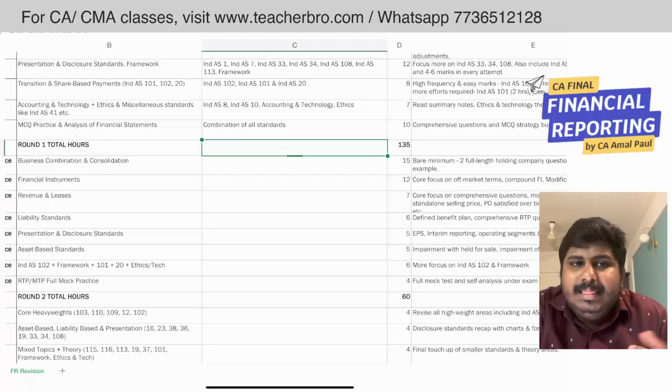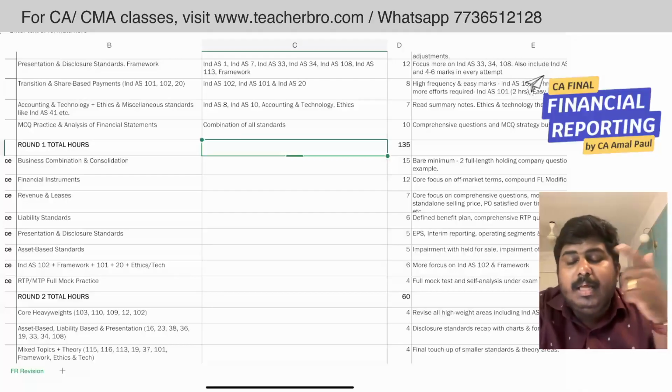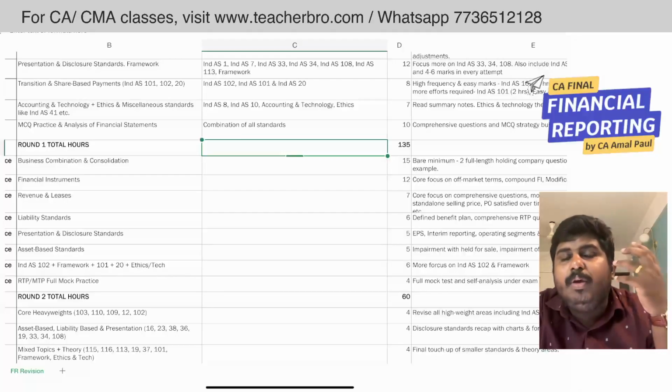Then I would suggest going with the liability standards, because the asset standards are something we always love, so they require very minimal time. Whereas the liability standards are highly conceptual, like Ind AS 12 and Ind AS 19. So spend more time on those.